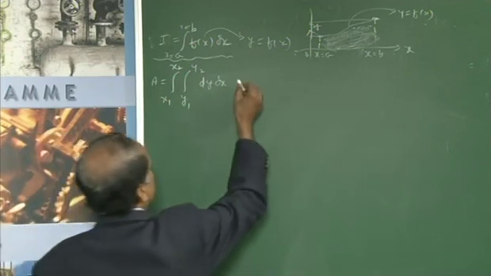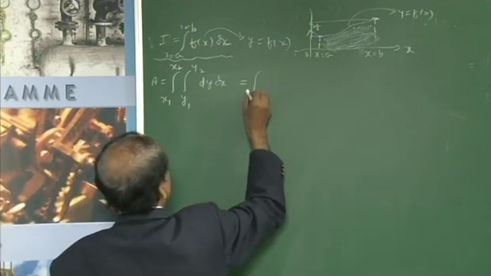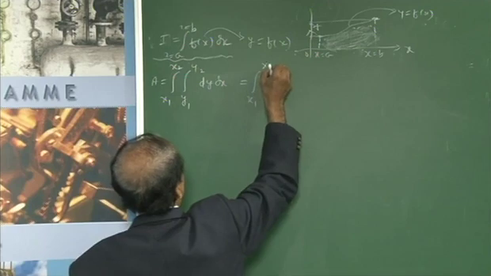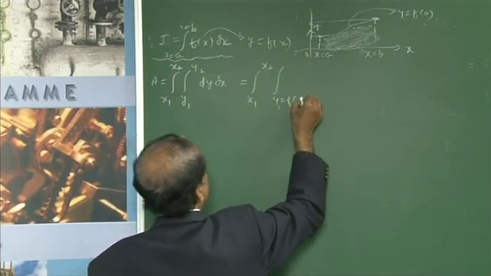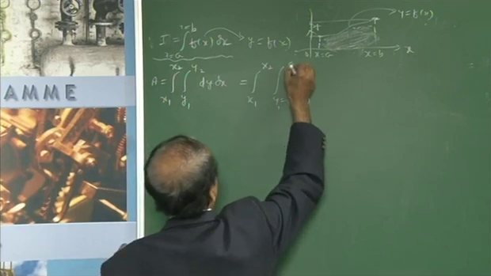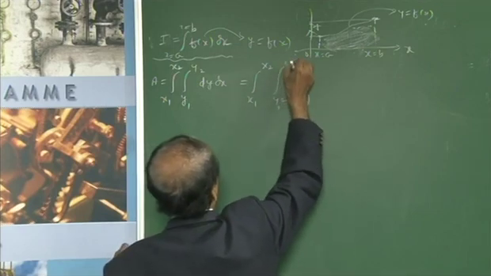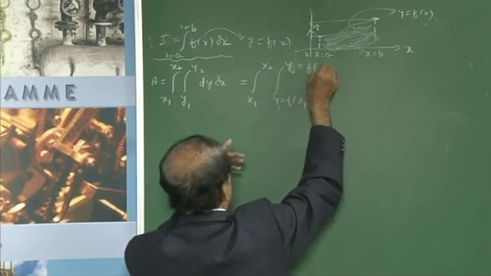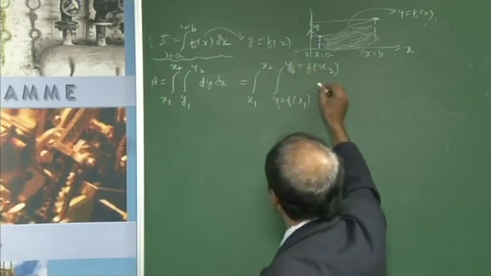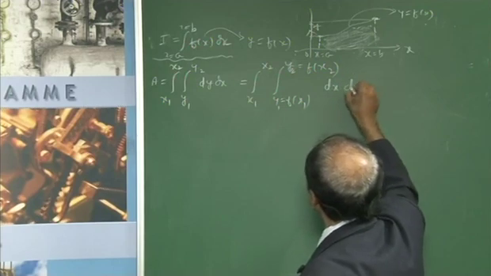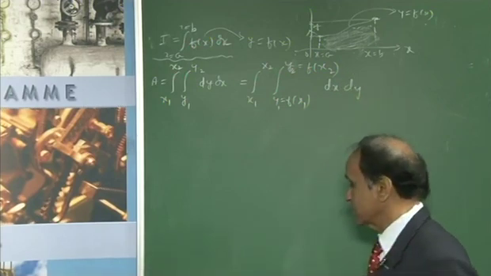Then if you choose x1 and x2, with y1 equal to a function of x1 and y2 equal to a function of x2, then this must be dx and then dy.